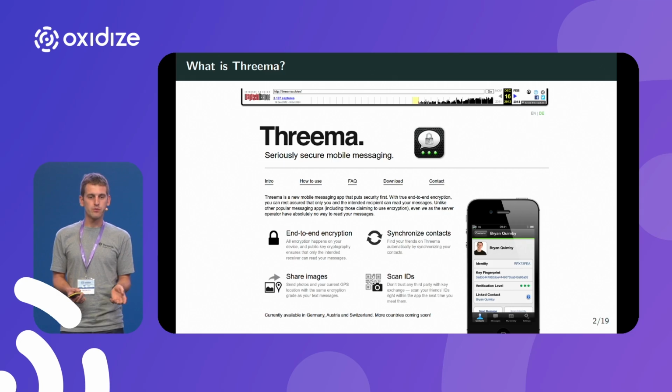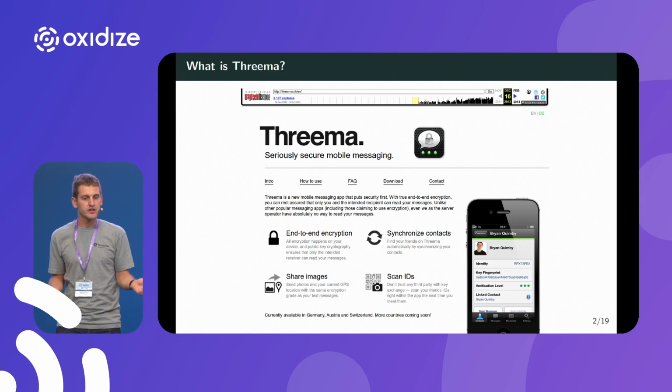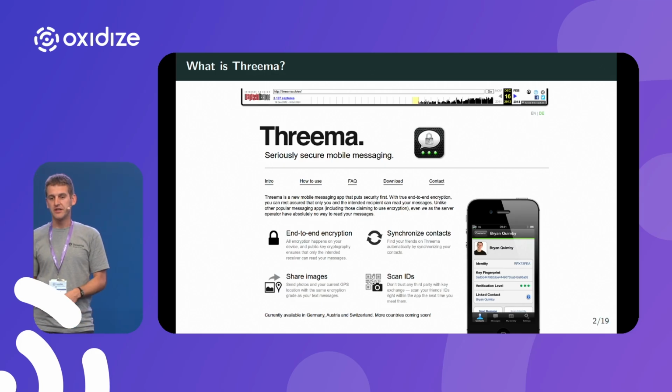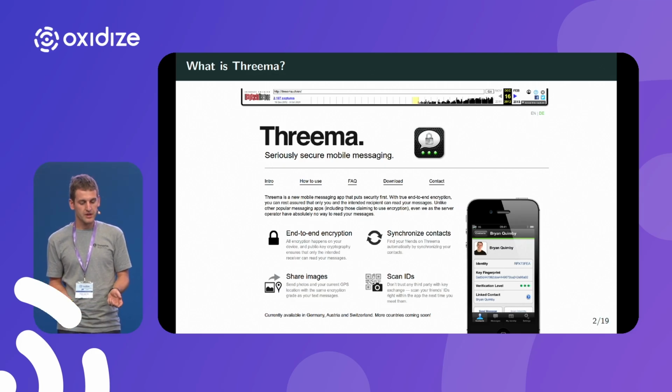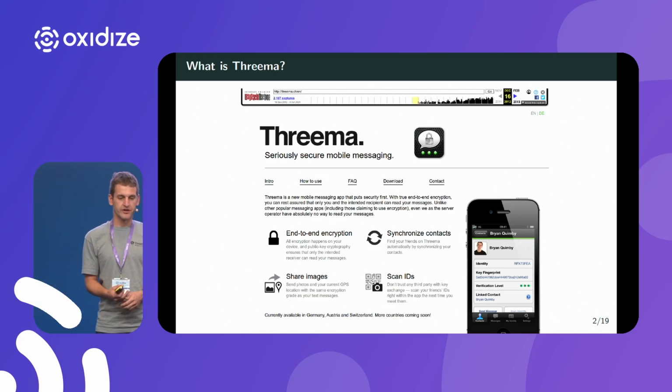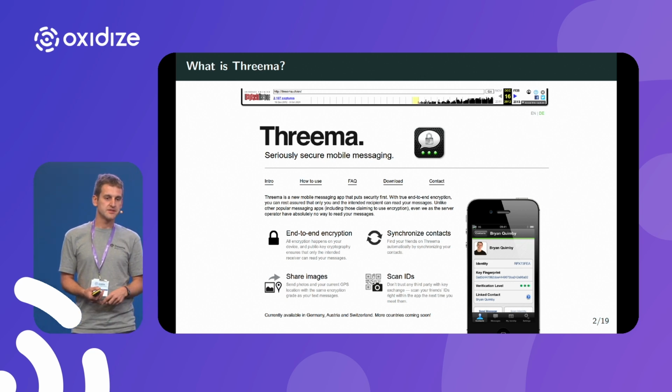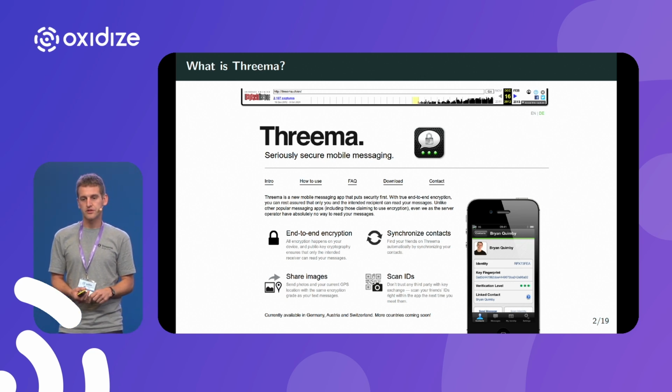So this was the time when people used Facebook Messenger to chat with their friends in internet cafes over plain HTTP, so without any encryption. That's when Threema started. Threema is based in Switzerland, and we host our services on bare metal servers.